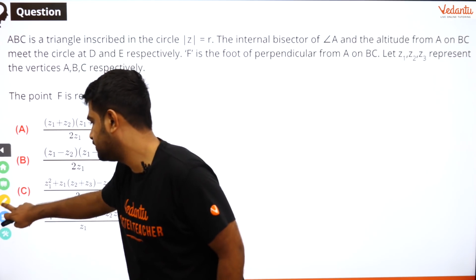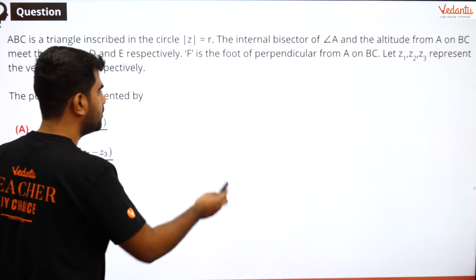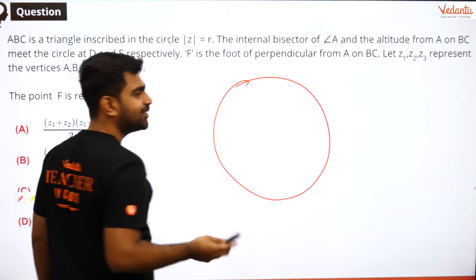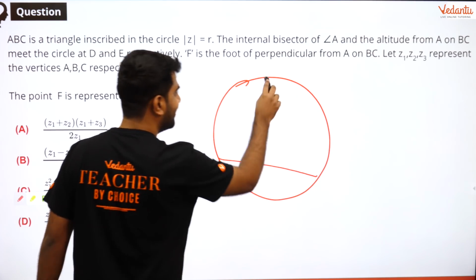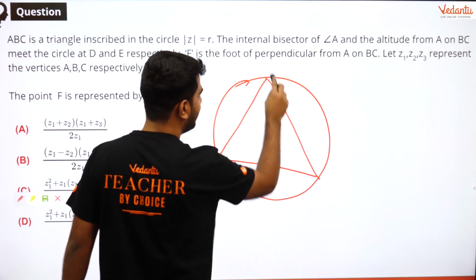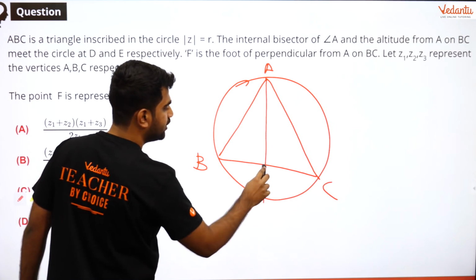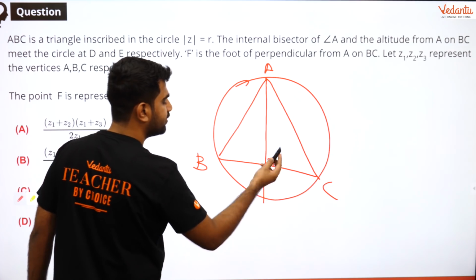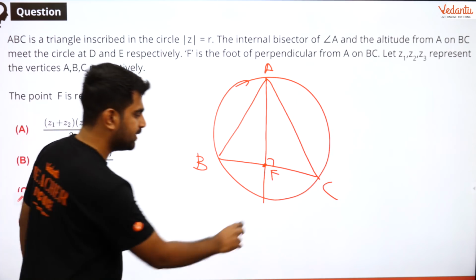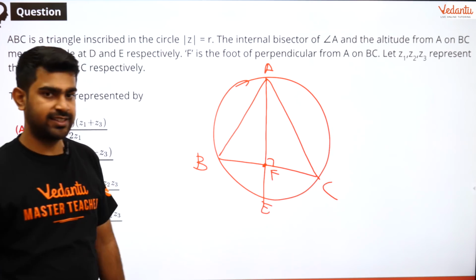So let me draw that for you quickly. This is the third time I'm drawing this. Okay, so you have A, B and C. You are supposed to find this point F. And this is E. I hope you guys remember that.